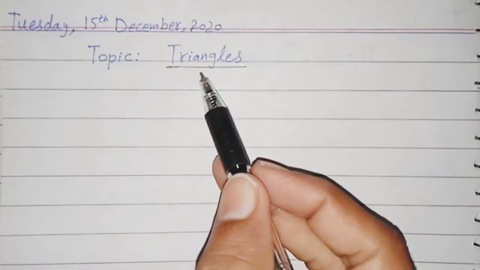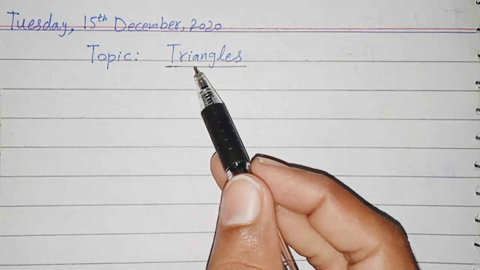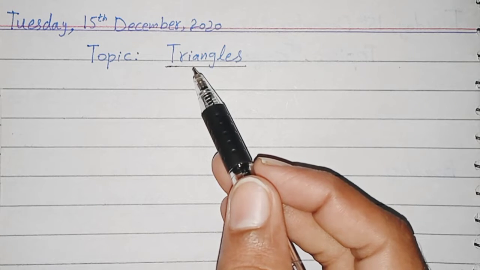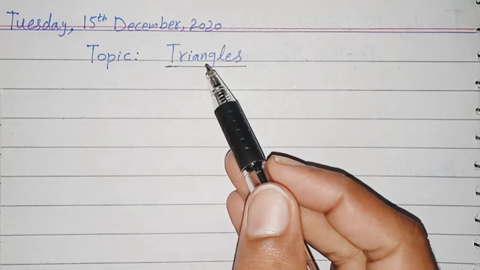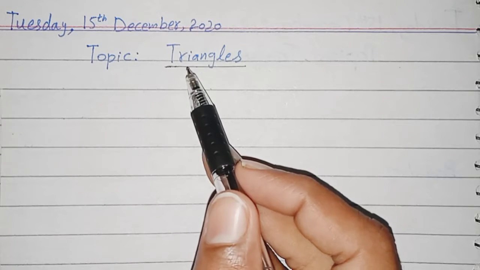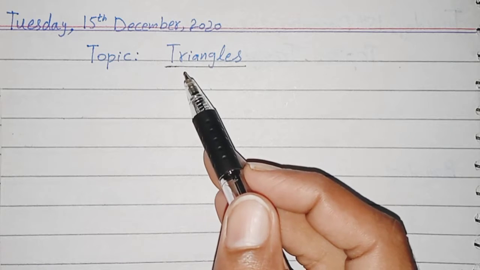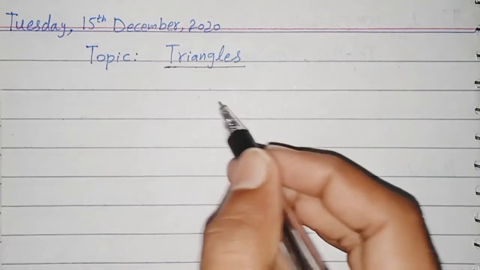The topic of our today's discussion is triangles. We have already learned about triangles. What are triangles? Today we will discuss interior and exterior angles of triangles. So I am making a triangle.